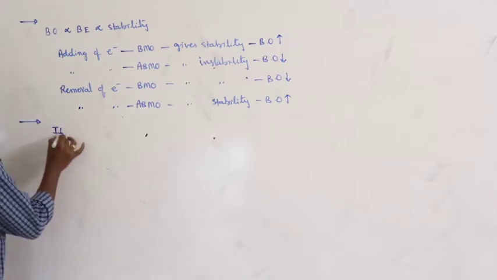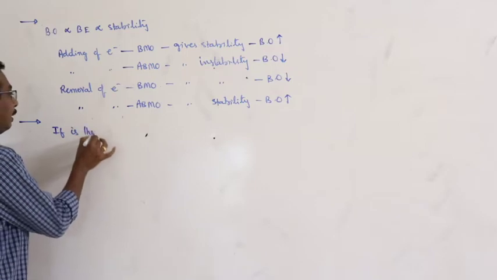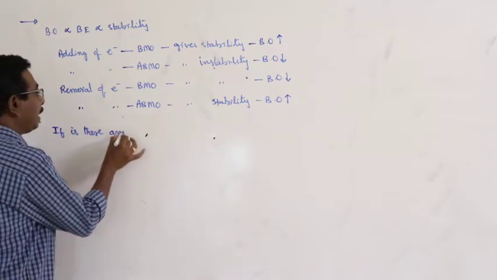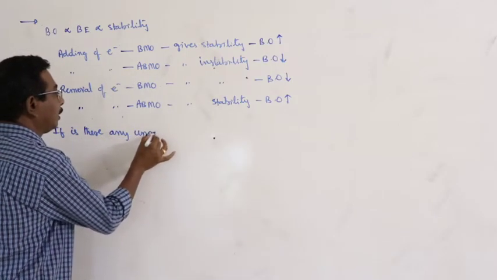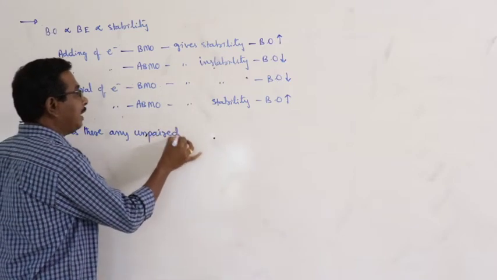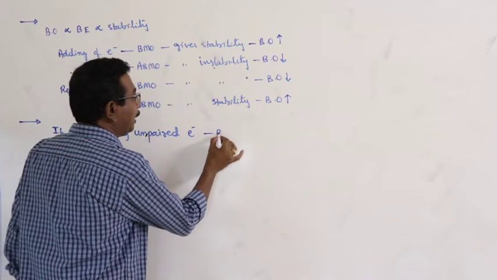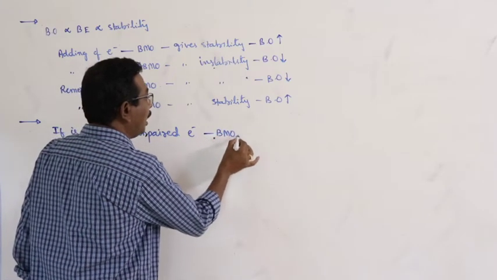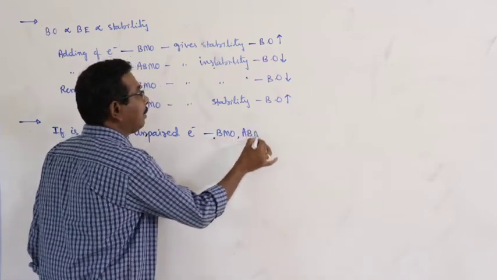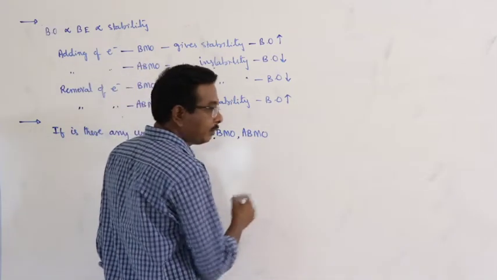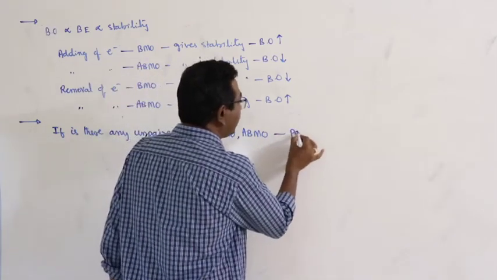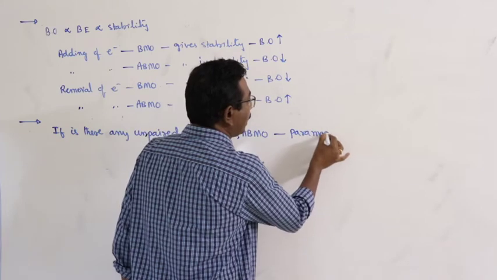And then, if there are any unpaired electrons, whether in a bonding molecular orbital or an anti-bonding molecular orbital, then the species is paramagnetic.